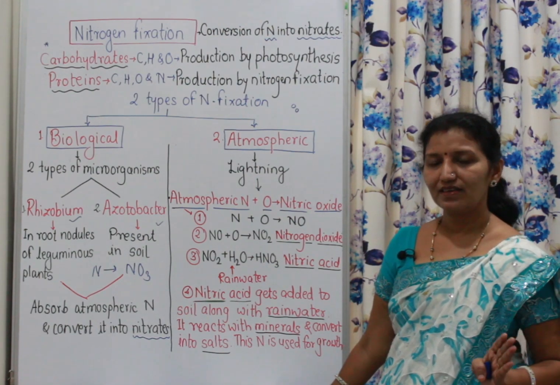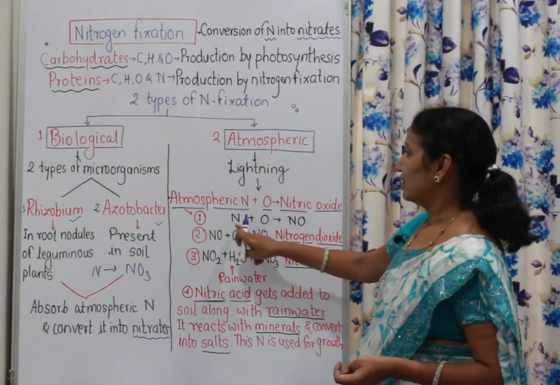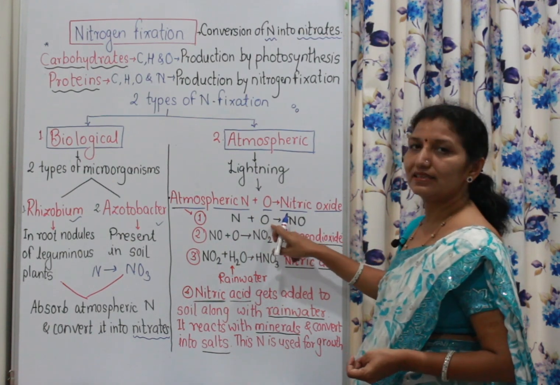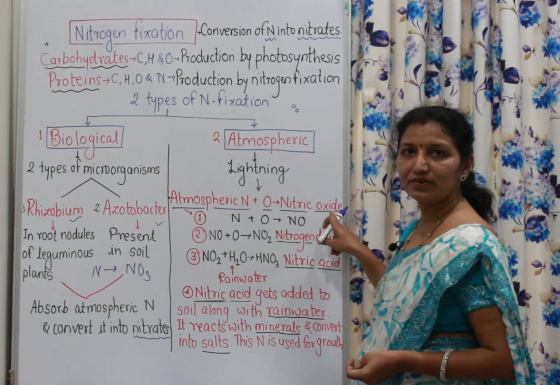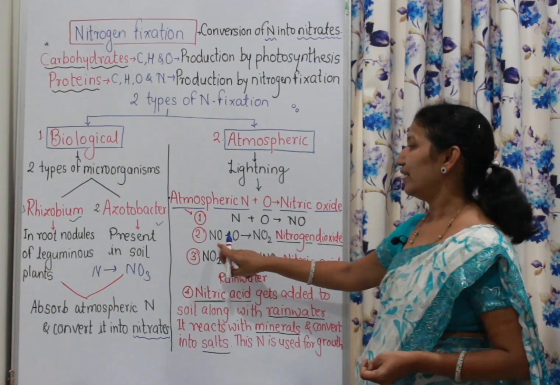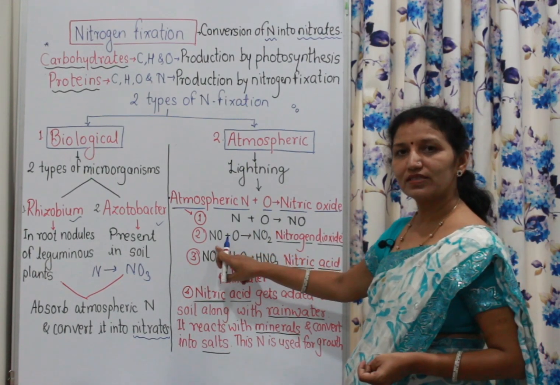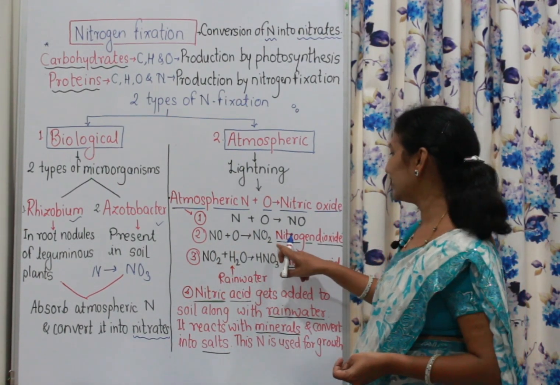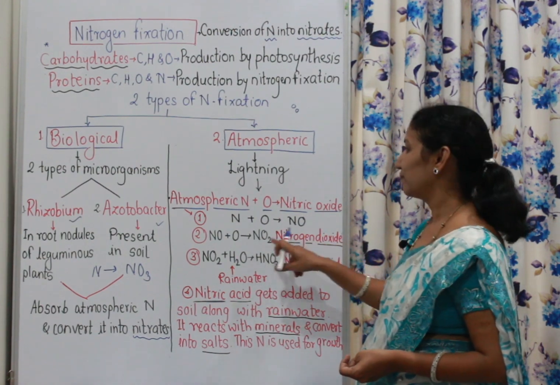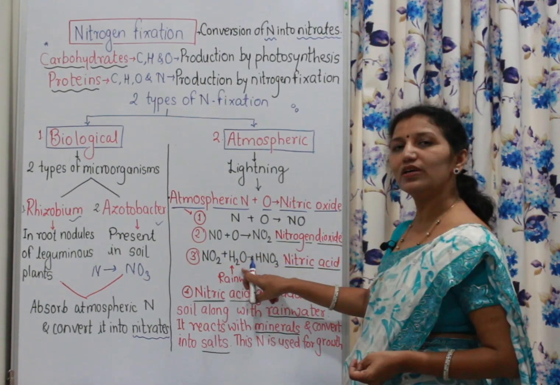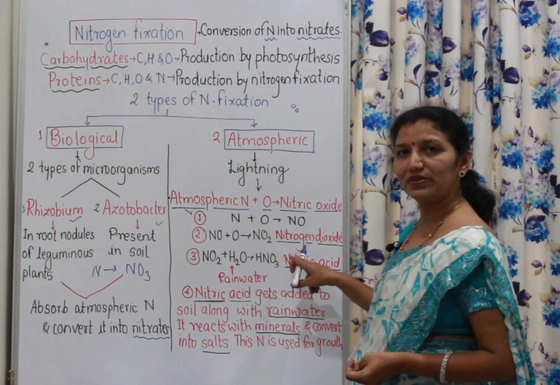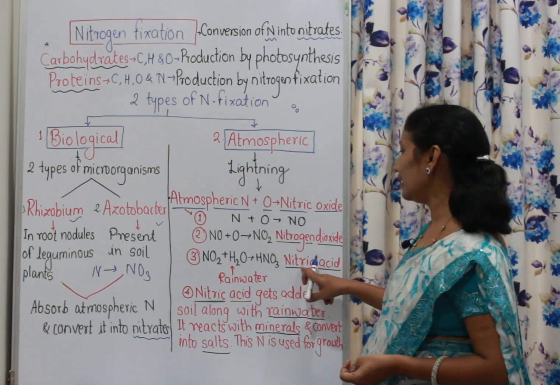Understood? Very easy. See, nitrogen plus oxygen forms NO, nitric oxide. Nitric oxide plus oxygen gives NO2, nitrogen dioxide. NO2 plus H2O forms HNO3, that means nitric acid.